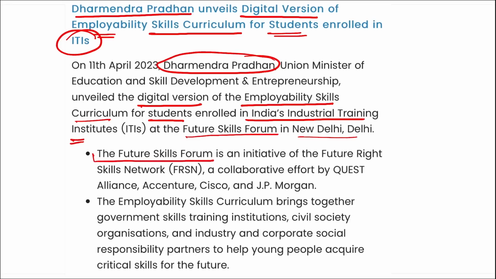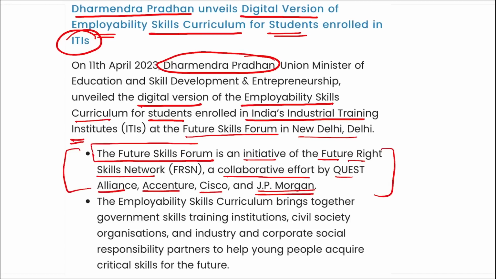The Future Skill Forum is an initiative of the Future Right Skills Network. This is a collaborative effort by Quest Alliance, Accenture, Cisco, and JP Morgan. Mark this first thing, that this Future Skill Forum is an initiative of Future Right Skills Network along with Quest Alliance, Accenture, Cisco, and JP Morgan.